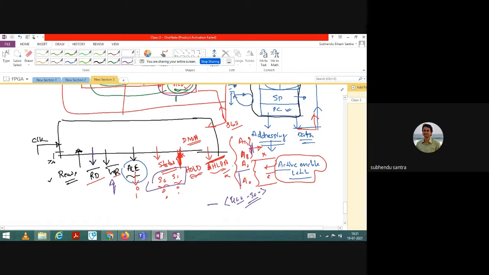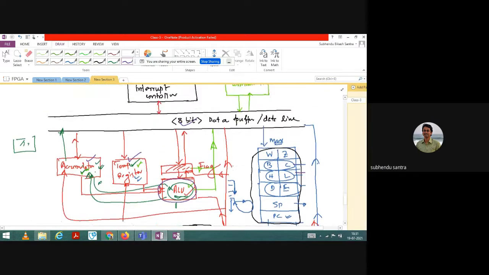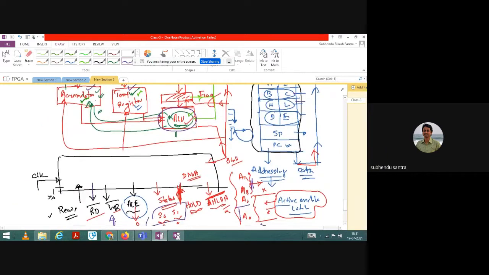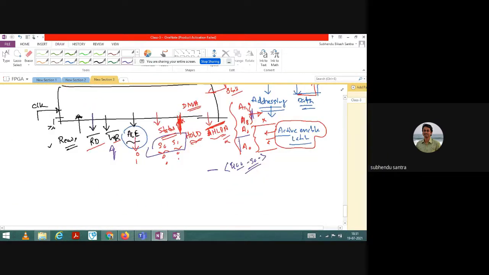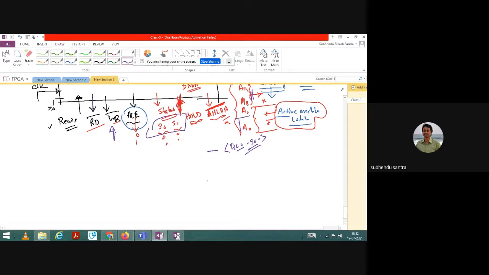If you have any question related to that, you can ask me, because I don't want to concentrate on the microprocessor anymore. So I hope you understood. If you have any doubt, you can ask me now. After that, I will start the basics of FPGA architecture. Is there any question in your mind? Do you want to ask?